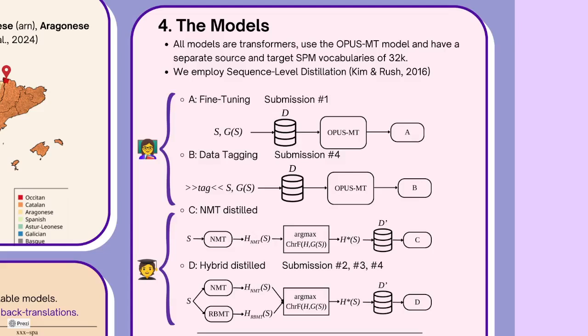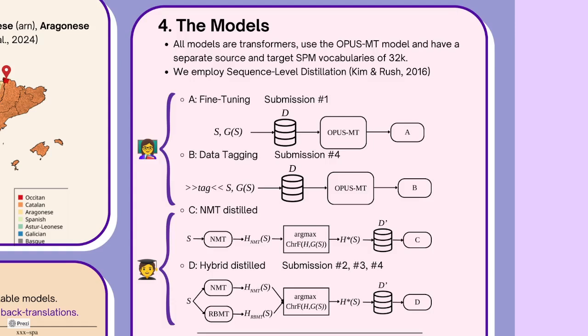For our students, we take two approaches. First, we distill models from our best neural system, and then we take a hybrid distillation approach, which makes the most out of the neural and the rule-based MT systems. Let's start with C. We take each source sentence and we forward translate with our best neural system and we propose 8 candidate translations. Then we keep the candidate translation that has the highest HRF score with the target sentence. Then we create a distilled dataset and we trained our model on that distilled dataset.